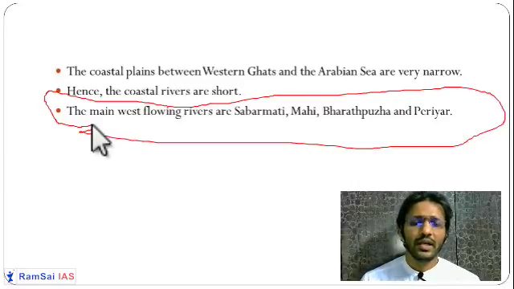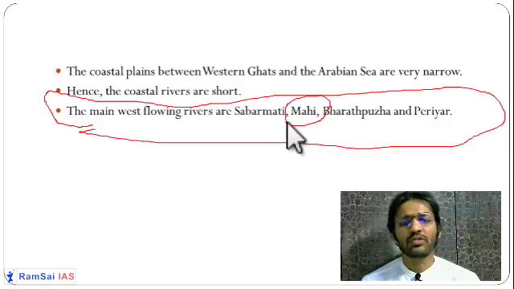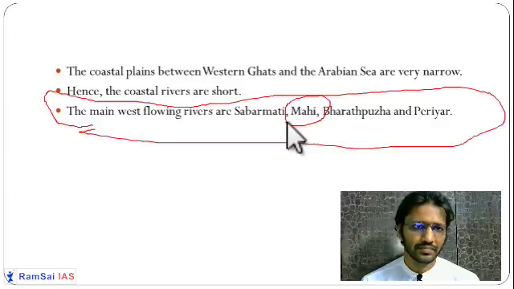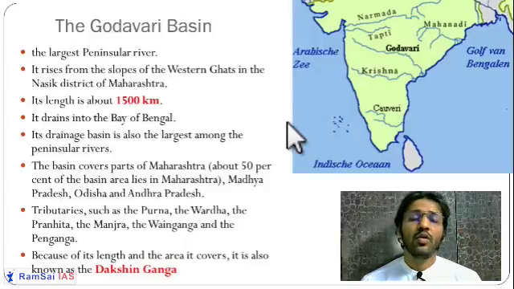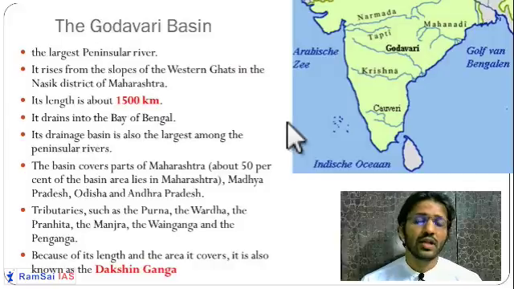There are also important rivers. Mahi is one of the biggest rivers in Madhya Pradesh, which is flowing to the Arabian Sea. Okay, I hope you guys have understood this. Now, let us come to the east flowing rivers, that is, the peninsular east flowing rivers.